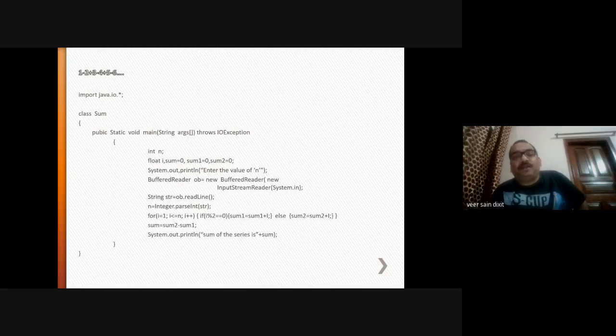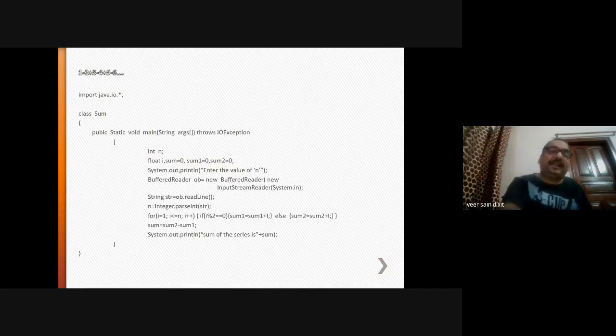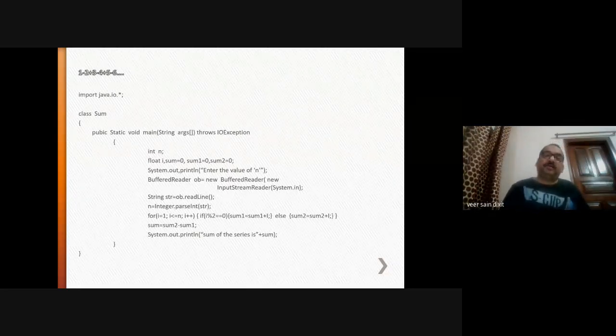Because in this class, we are not creating any object. So how from the command prompt will this main function be called? This will not be called unless it's static.